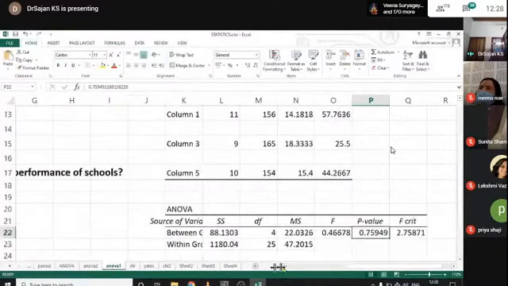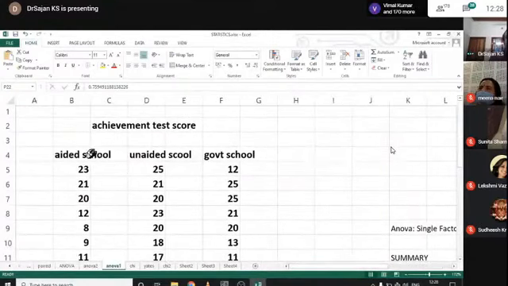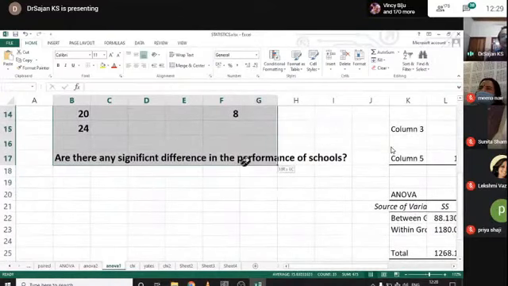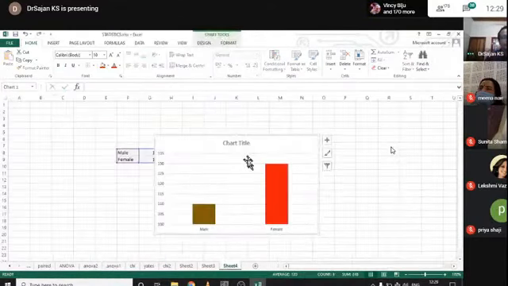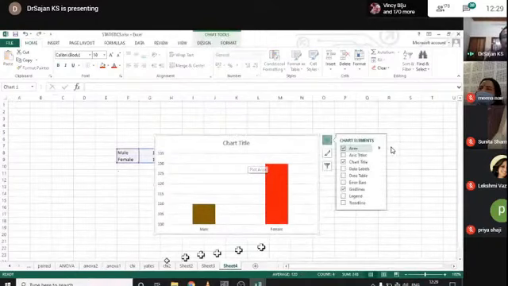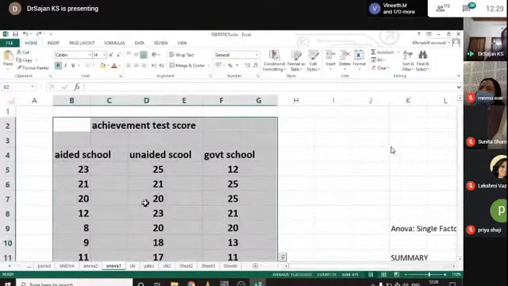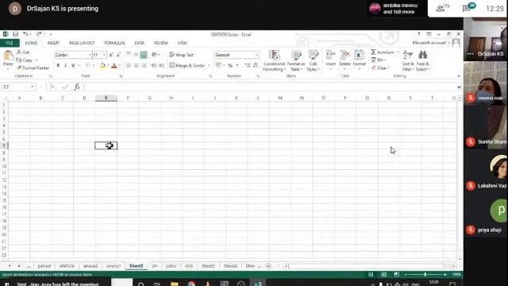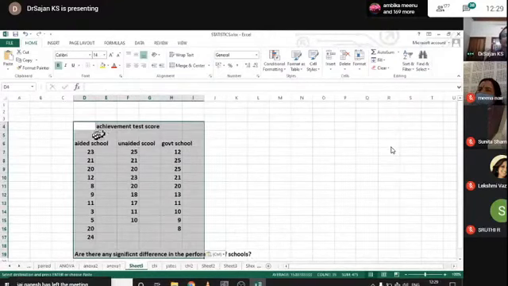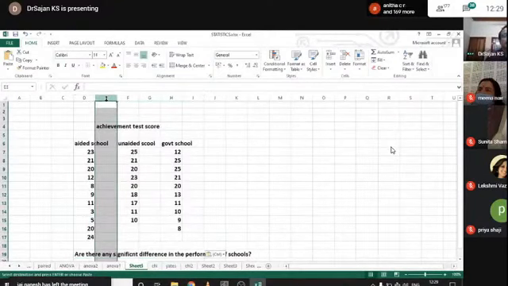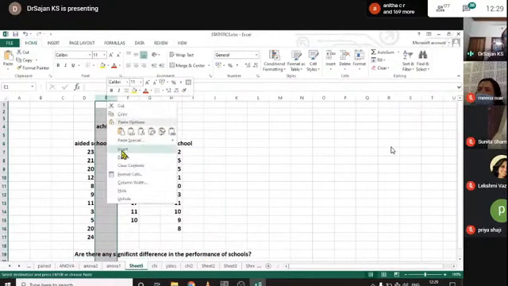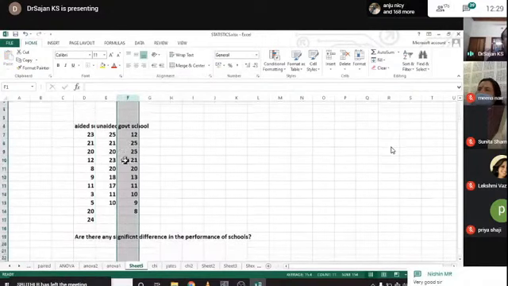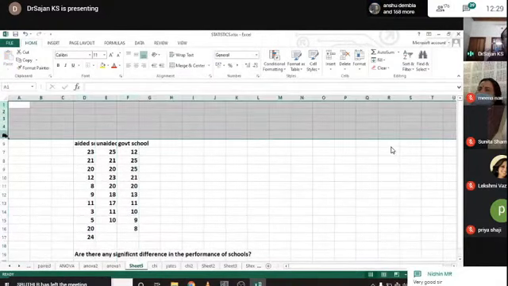Here there is a file already created. Achievement test score and aided, government school data is there. I select just that data and create a new sheet. I think I already demonstrated how to make a comma separated value file.